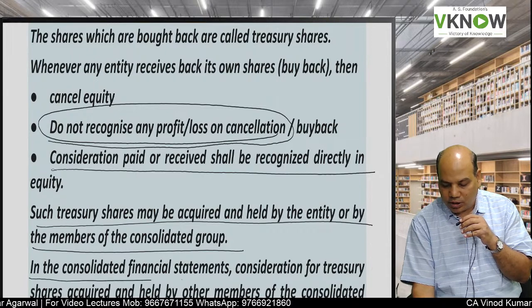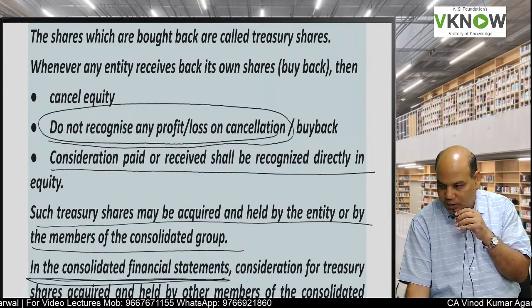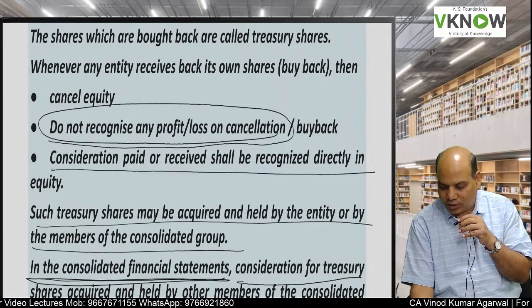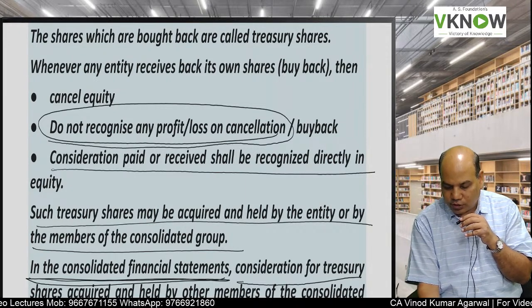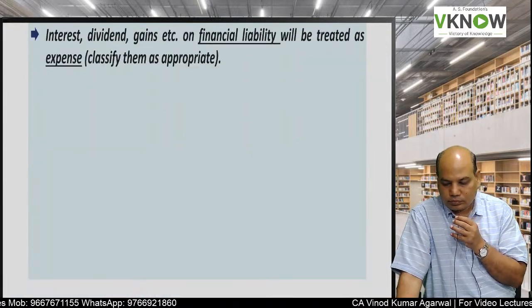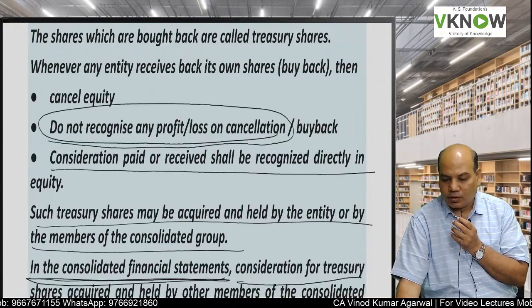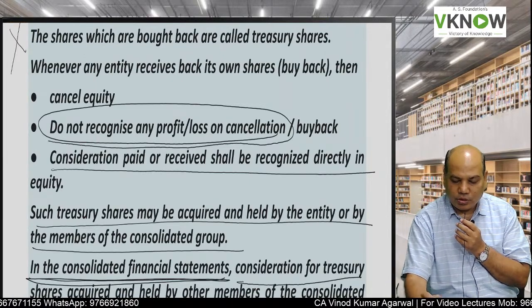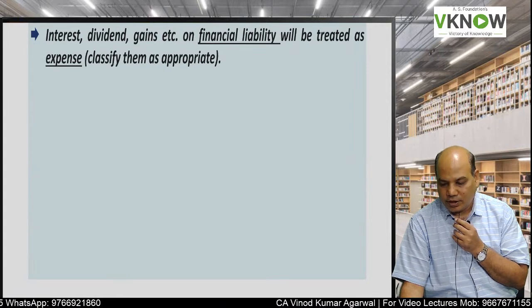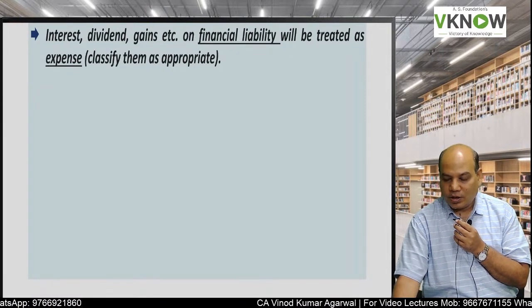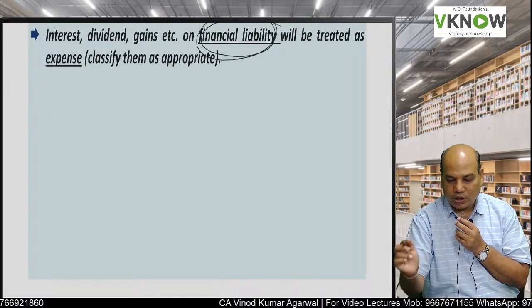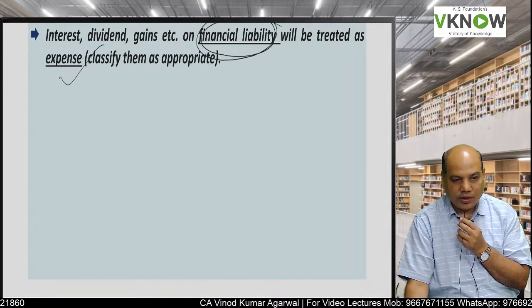So while preparing consolidated financial statement, consideration for treasury shares acquired and held by other members of consolidated group is deducted from equity. Institute has so far not asked question on treasury shares. What is the treatment of dividend, interest? If the dividend or interest is paid on financial liability, it is treated as expense.